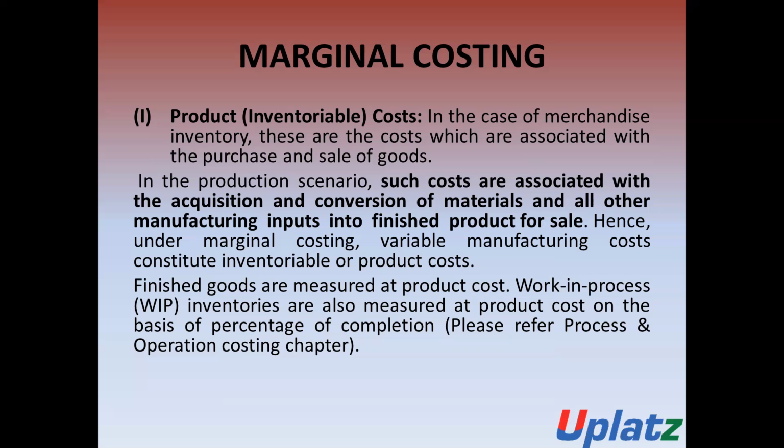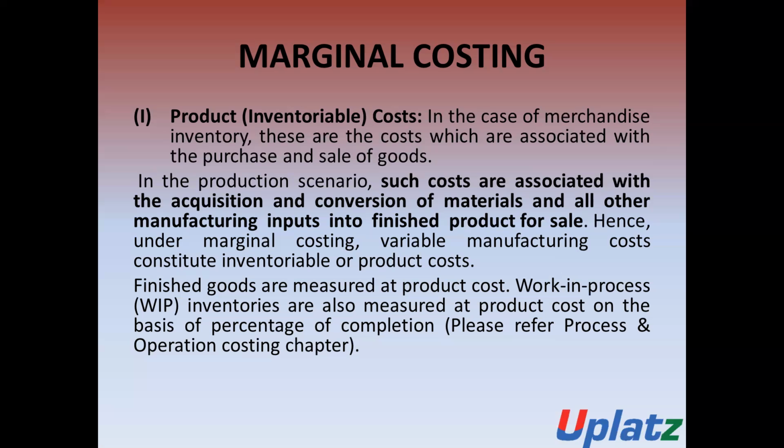And the product cost is the cost which is related with the purchase and the sale of the goods. So on the basis of this, the finished goods and the WIP are to be valued at product cost on the basis of percentage of completion.